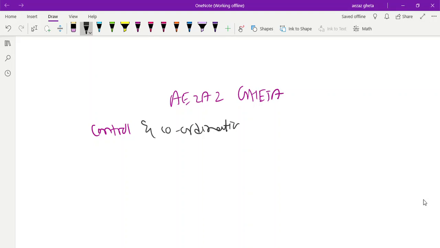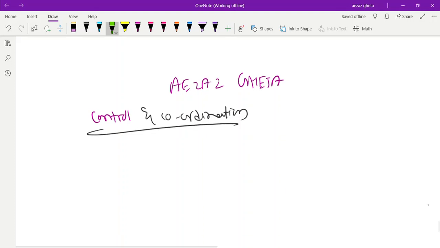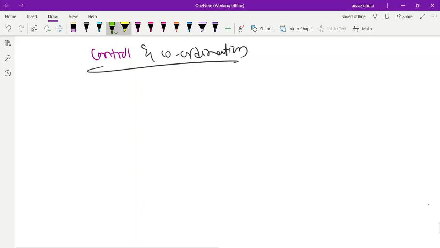Listen carefully. In just 10 to 12 minutes we are going to revise this whole chapter. So just focus properly and note down almost all the important points.